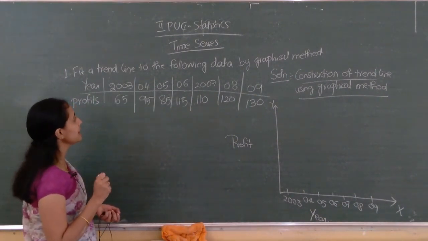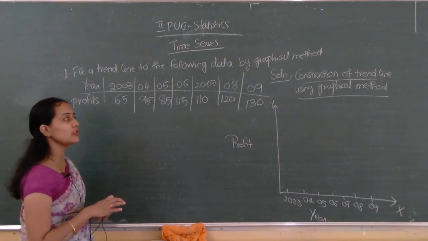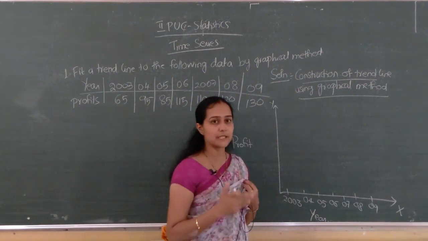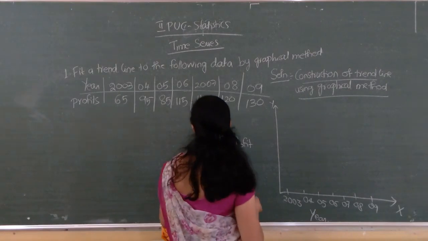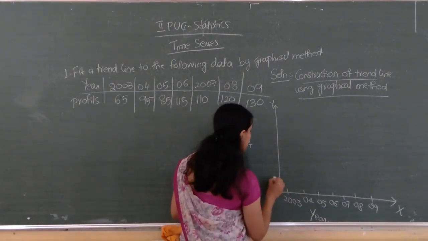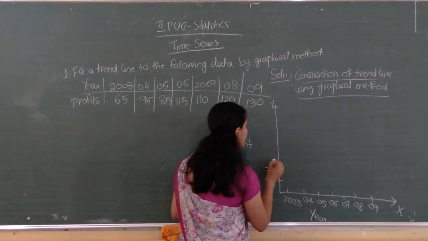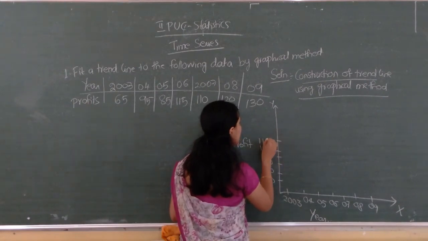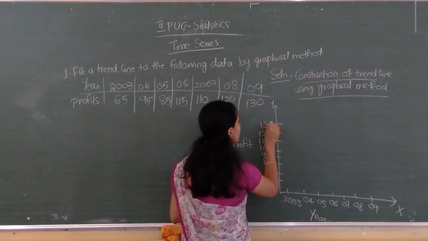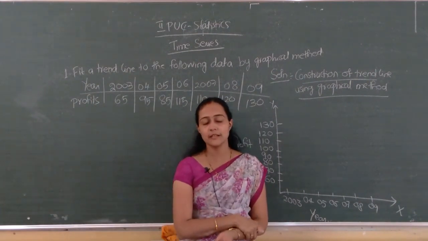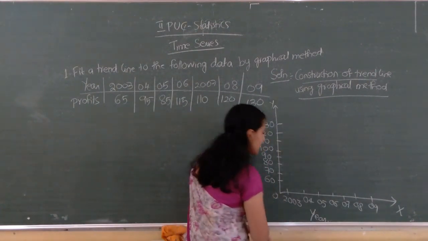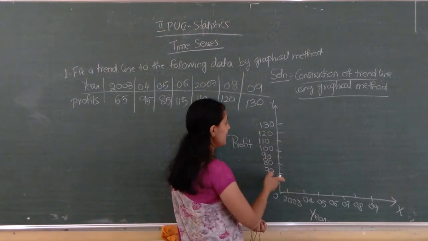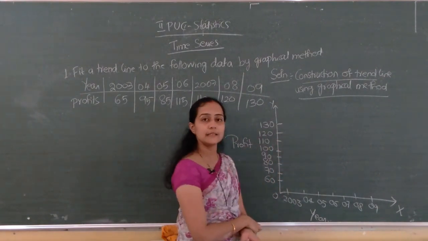Which is the lowest value here? 65 itself. Highest value 130. So we have to take the extremities, and including those extremities we have to take the scale. 65 is there, so let's start from 60. 60, next 70, I am taking 1 unit, 80, 90, 100, 110, 120, 130. Correct? Is it necessary to draw the false baseline? Which is the origin here actually? 0 is the origin. 0 to 60, this difference we are not considering. We are taking the scale, and the scale applies only after this, isn't it?